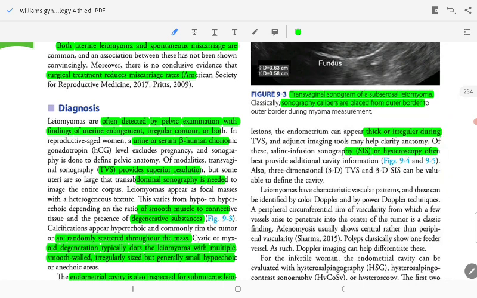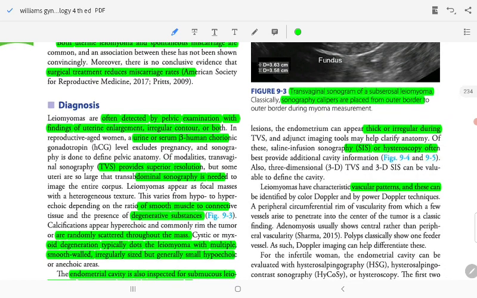Leiomyoma have a characteristic vascular pattern. This can be identified by color Doppler or power Doppler technique. Peripheral circumferential vascularity, from which a few basal vessels penetrate into the center of the tumor, is the classic finding.